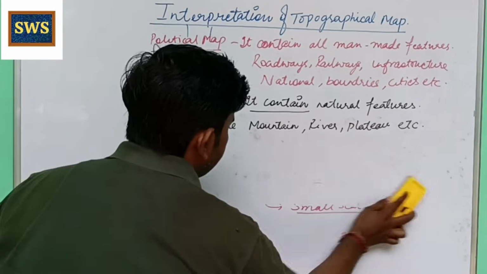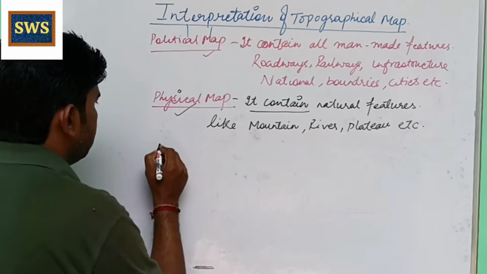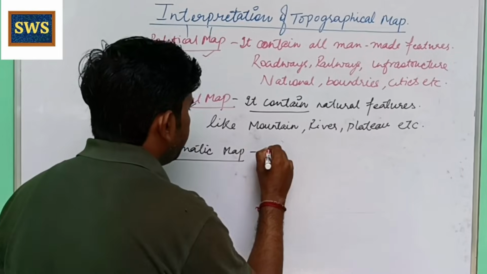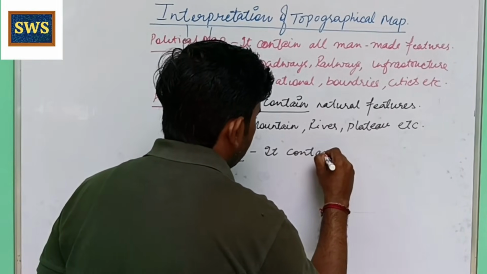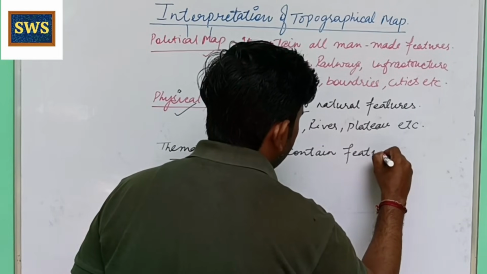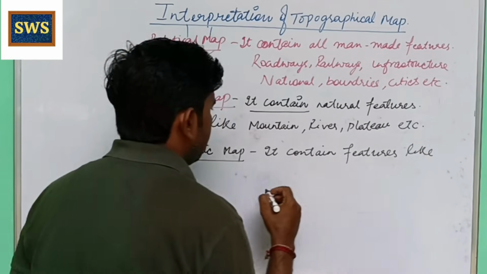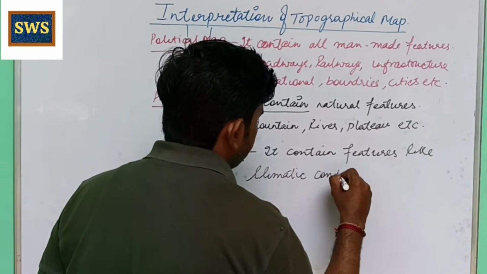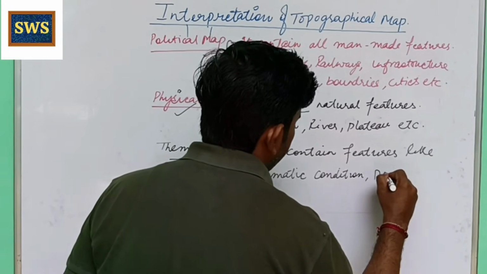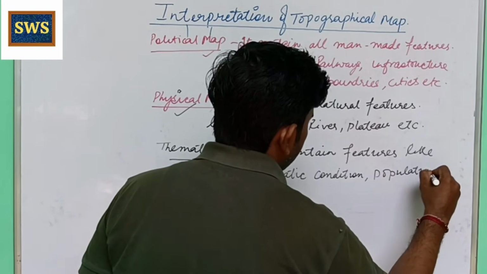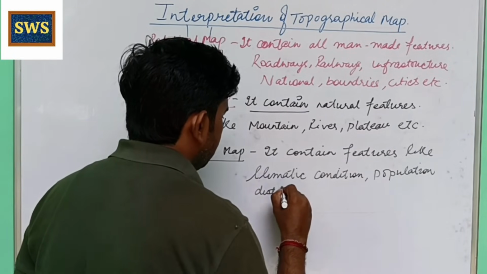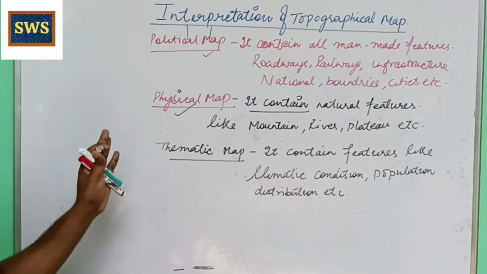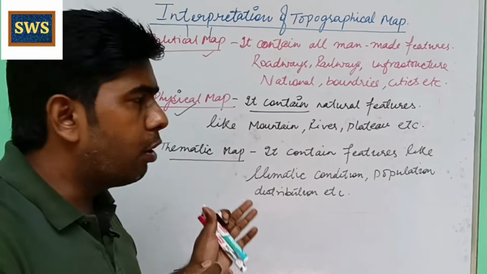So the thematic map contains features like climatic conditions, population density, population distribution, etc. So these are the types of map on the basis of content.